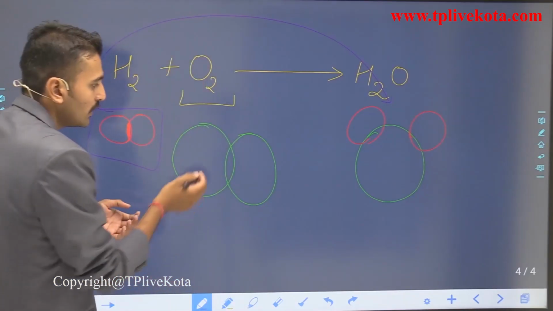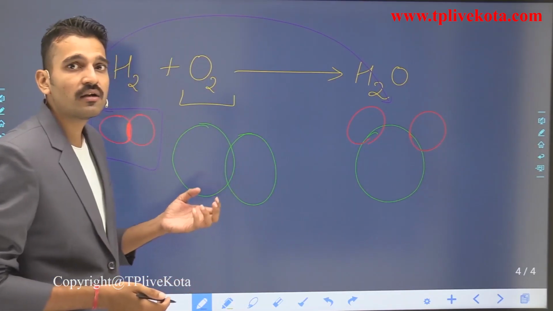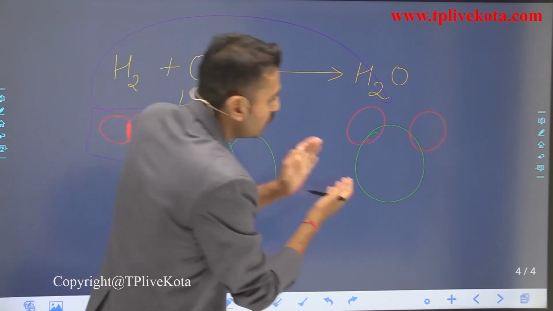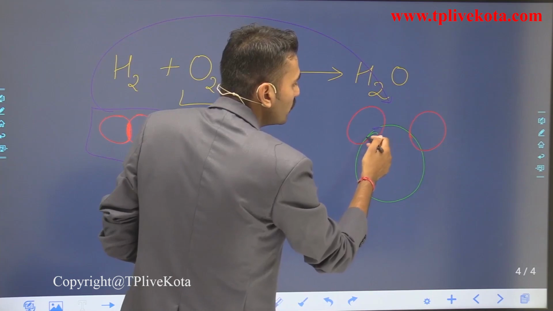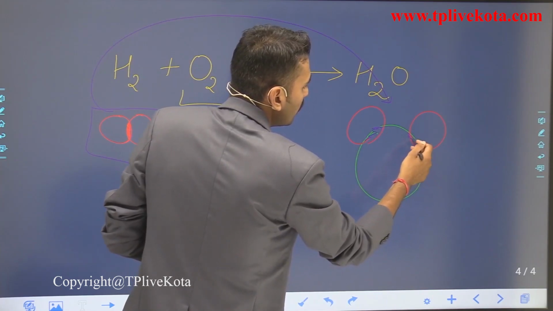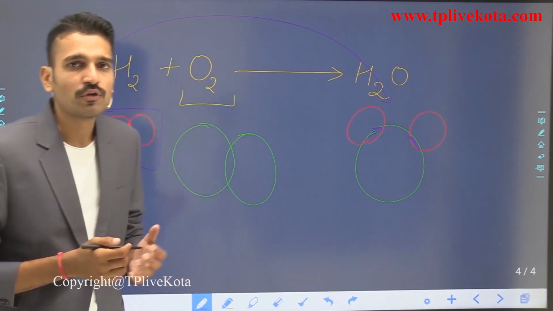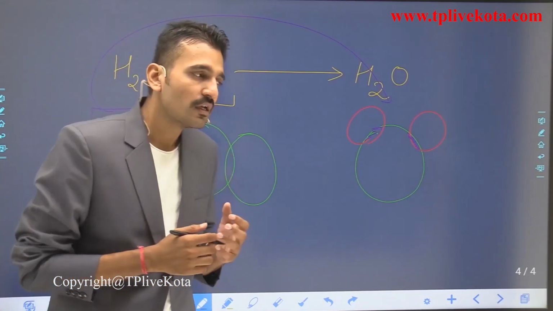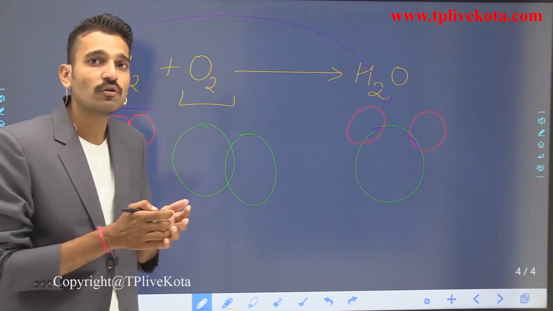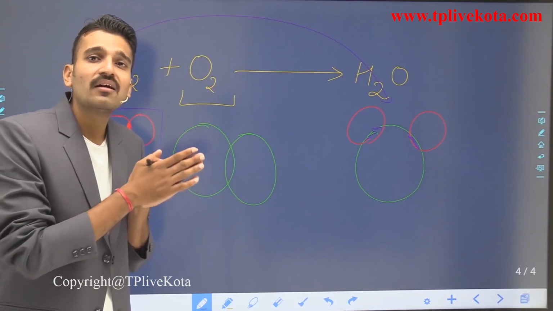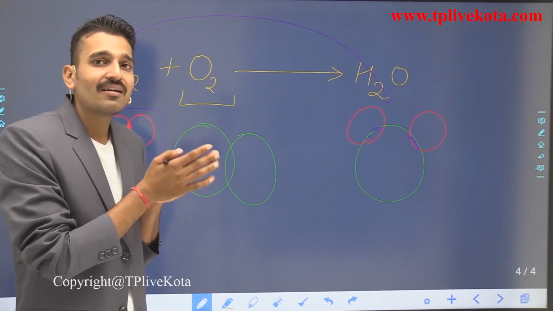You can also say that here the two oxygen atoms are attached with each other, but afterwards you see that an oxygen atom is attached with the hydrogen atom with some forces, or you can say with some chemical bond. So I am writing this particular reaction because a chemical change has taken place, or a chemical reaction has occurred.